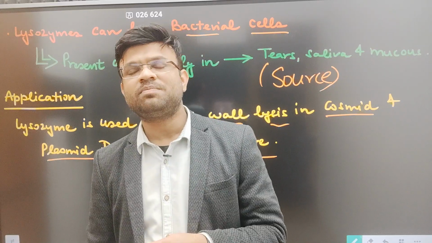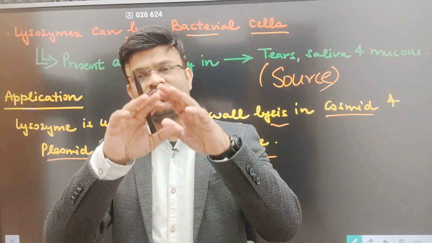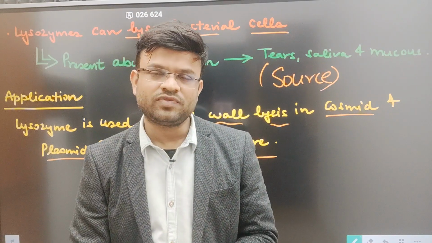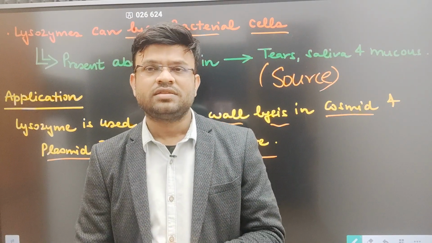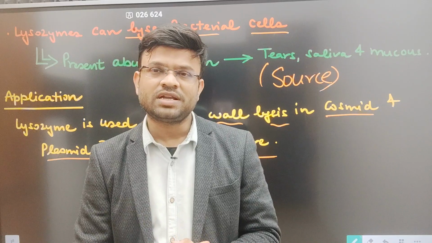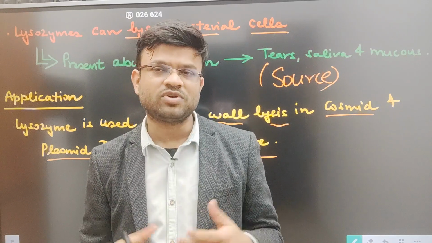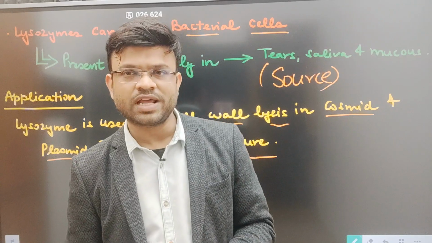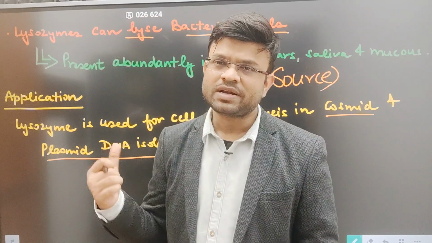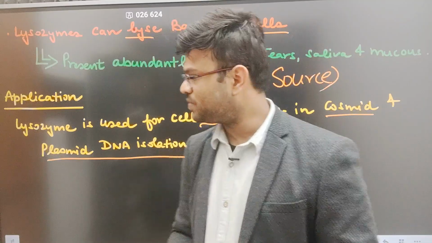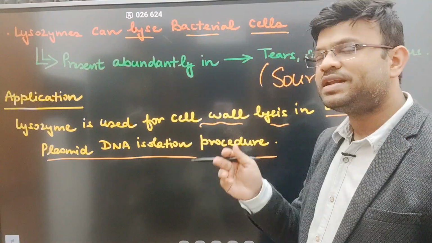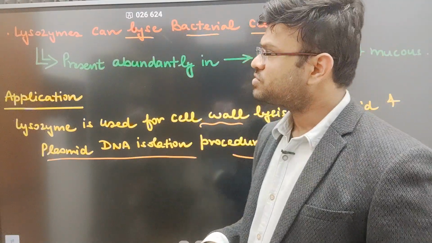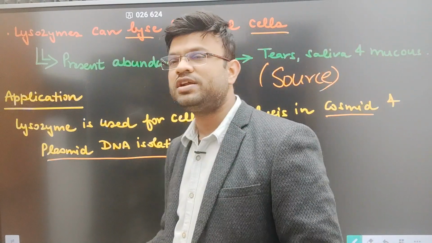If you have to isolate the plasmid, first of all, you will have to break down the cell wall of the bacteria. Again, the primary way or the best way to break down the cell wall is lysozyme. However, there are other things that you can also use, but lysozyme can be one such method by which you can break down the cell wall and then isolate the plasmid. Okay, so this was the functionality, the utility of lysozymes.